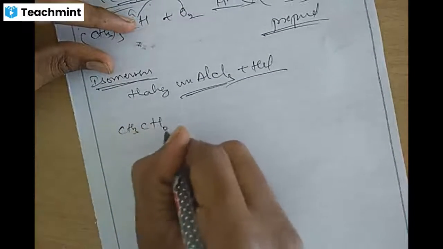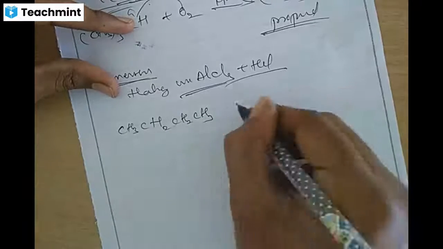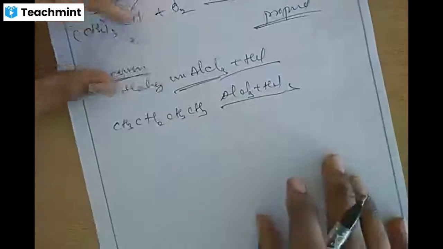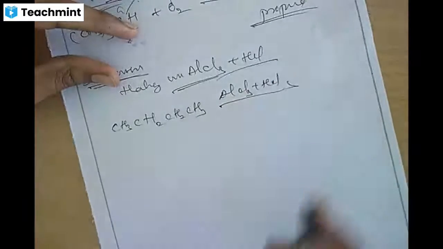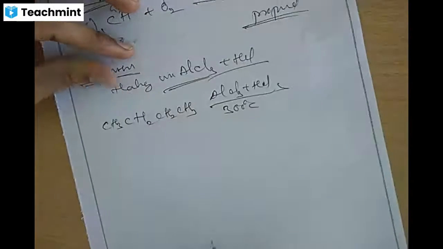Example: CH3CH2CH2CH3, that is butane, treated with anhydrous aluminum chloride and HCl at 300 degrees Celsius.